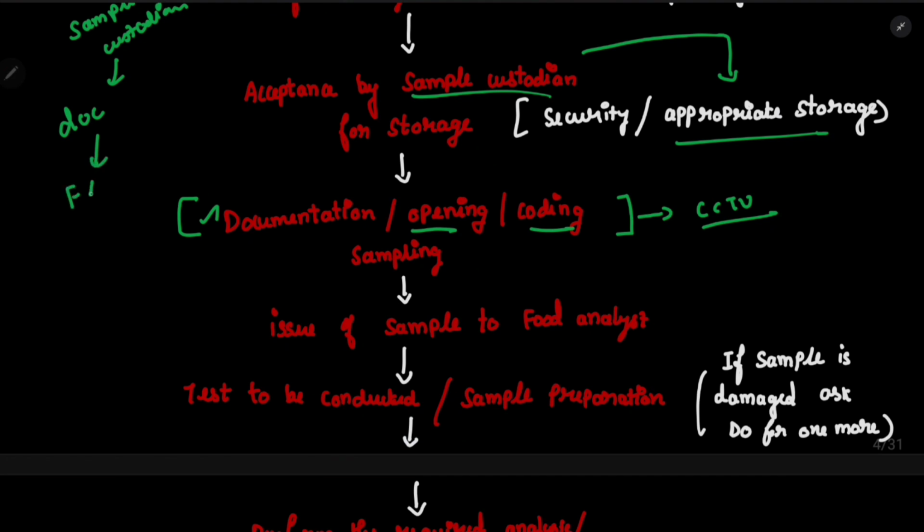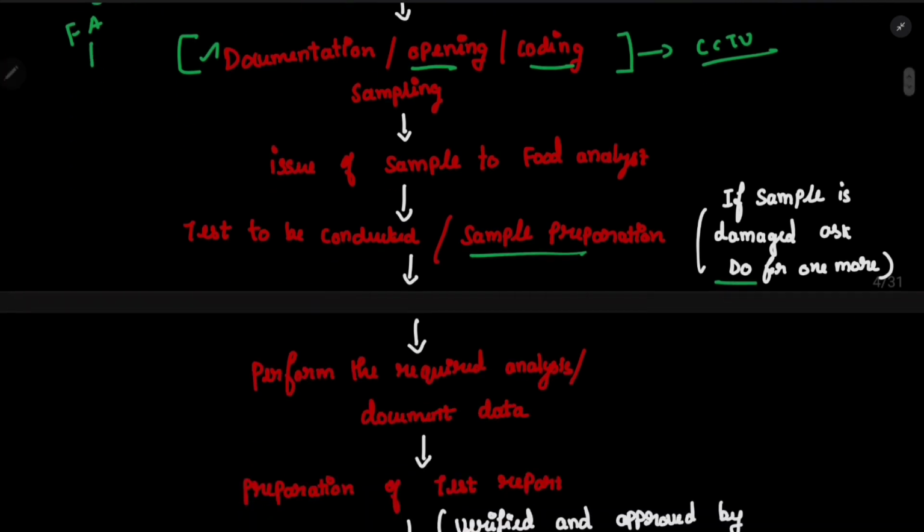Once the food analyst receives the sample, he will prepare the sample. For example, if he has to grind the product or make powder of the product, he will do the sample preparation. That is the next step. In case the sample is damaged, he will request the DO for one more sample, which we already discussed in many classes. So it is simple. After the food analyst has prepared the sample, he will perform the required analysis.